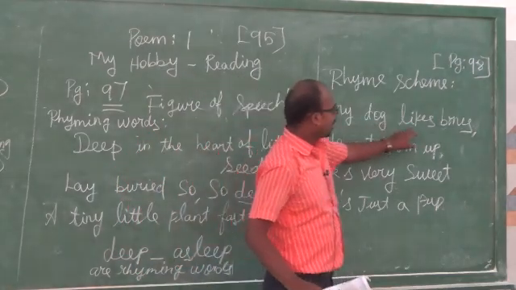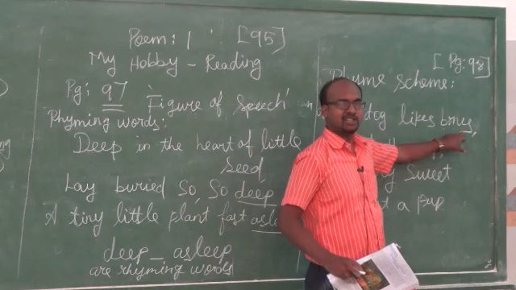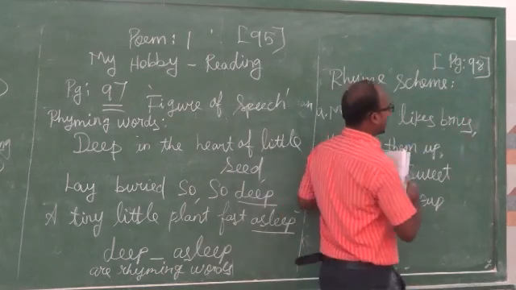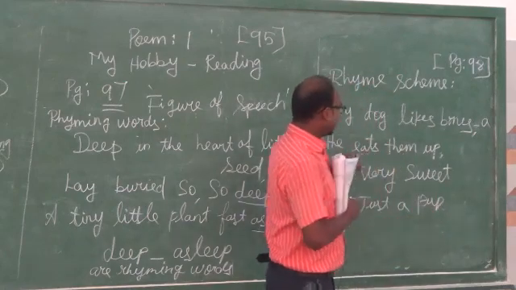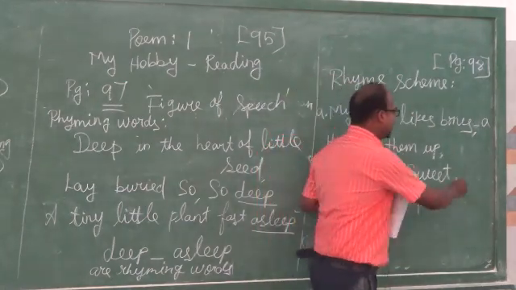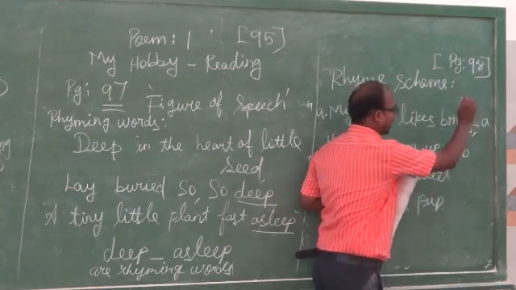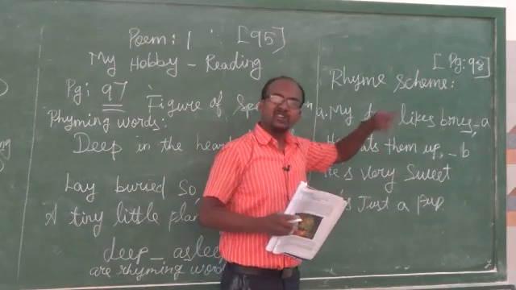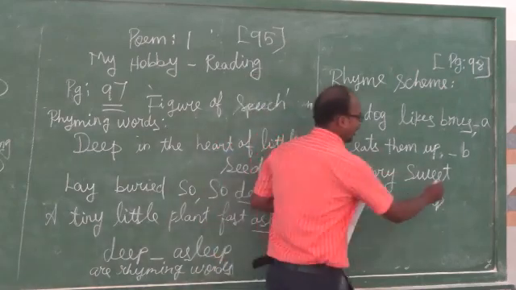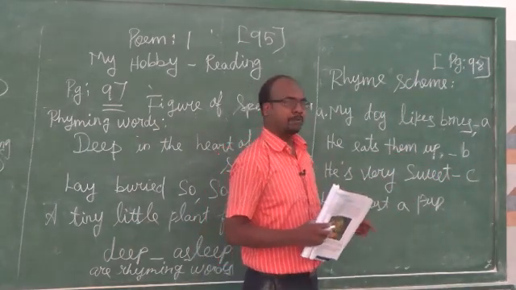My dog likes bones. Bones is one sound, so we can take this as A. Come to the second line. Up is another sound, so we can take this rhyme scheme as B. Next, he is very sweet. Sweet is another sound, so we can take it as C. He is just a pup.